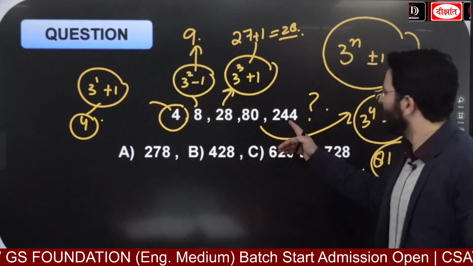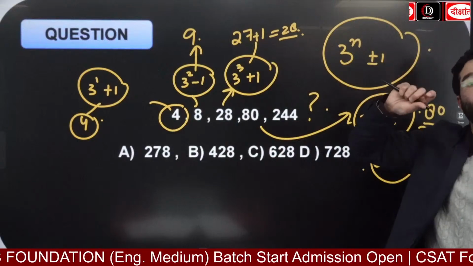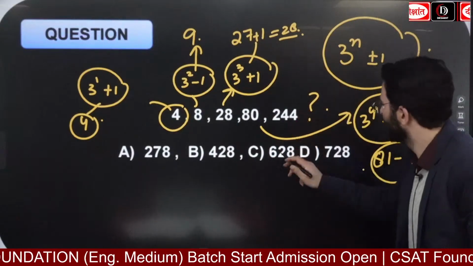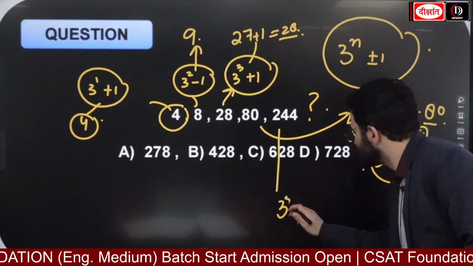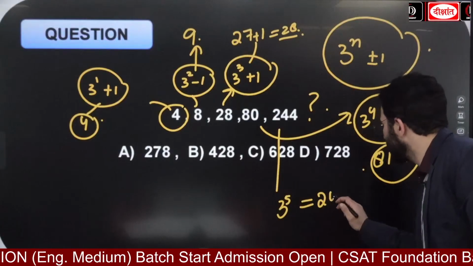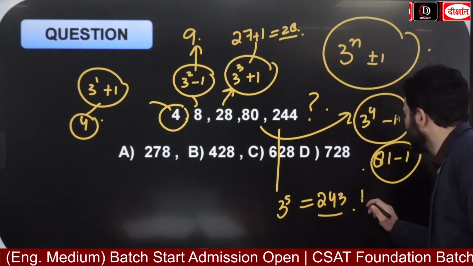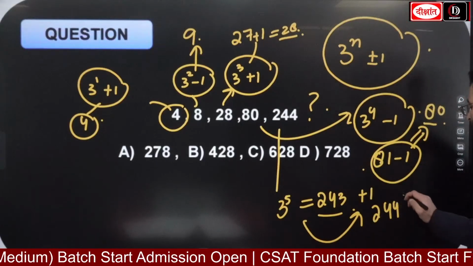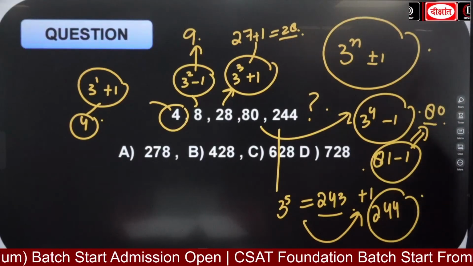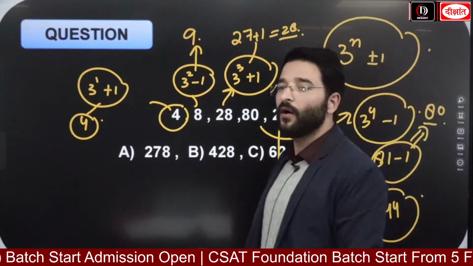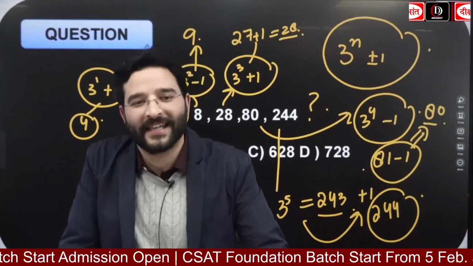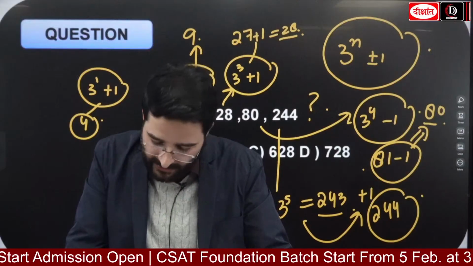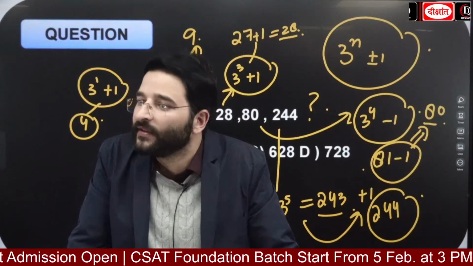Very good. Okay, what is going to be the next term then? Because यहां पे क्या है, 3 raised to power 5 is equal to 243. 3 raised to power 5 is equal to 243 plus 1 is equal to 244. Okay. Now 3 raised to power 6 कर लो जरा. 3 raised to power 6, 729.